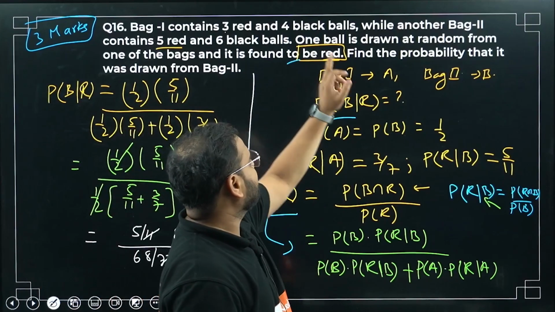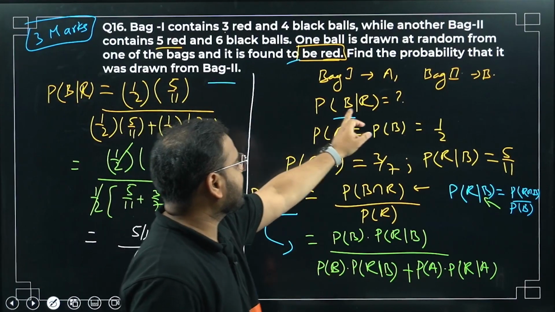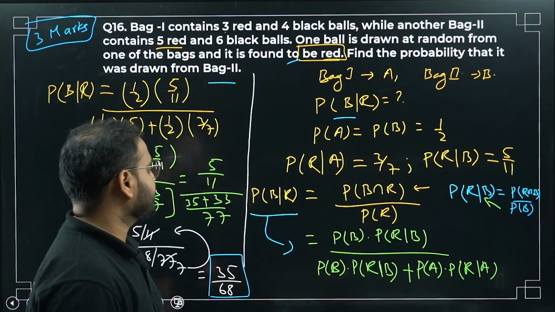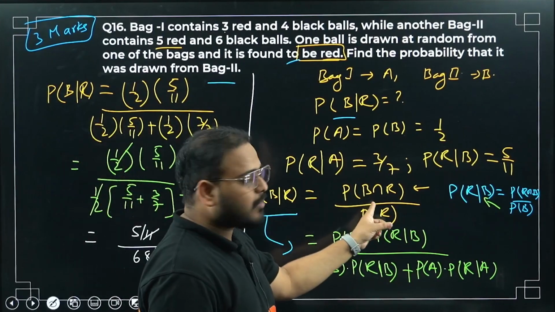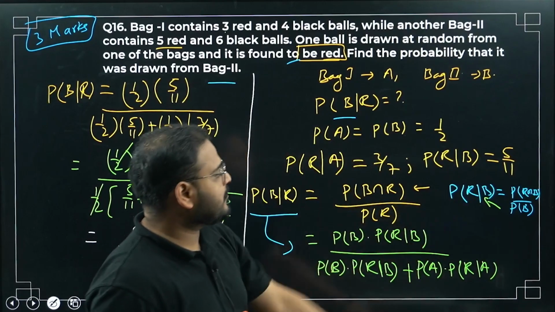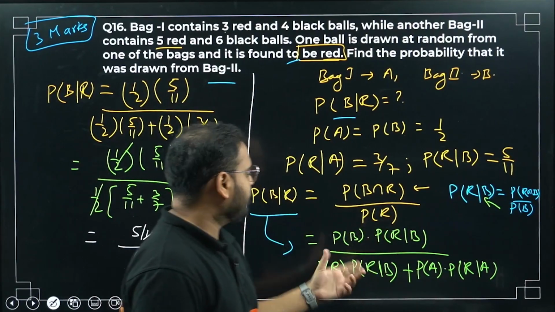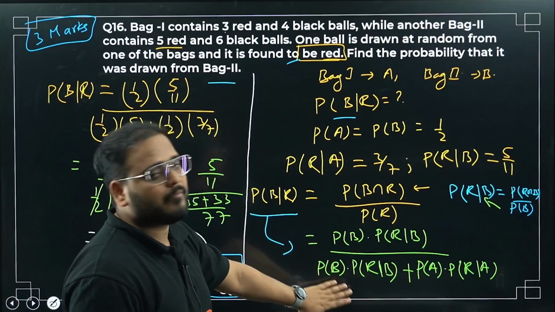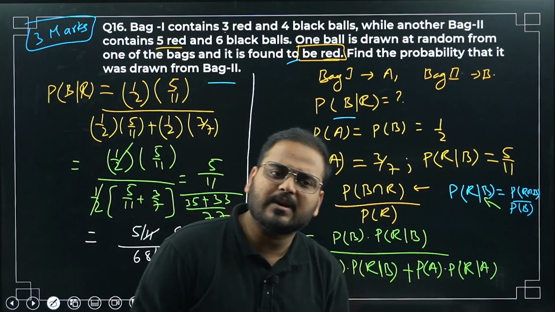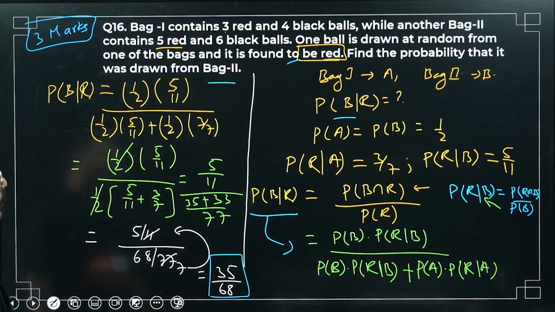That's why the second bag is taken as B. We replace P(B intersection R) using P(R|B), and the total probability for getting a red ball is in terms of bag B or bag 1. I can take a red from bag 1 or bag 2. This is clear. 16th is done.